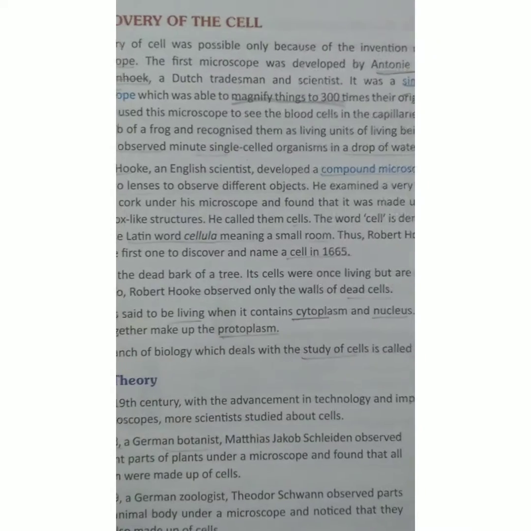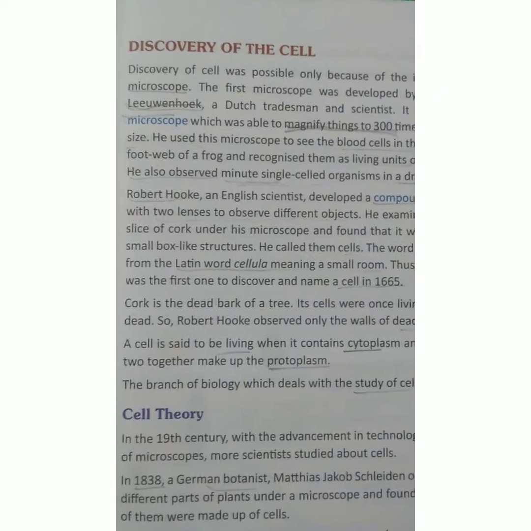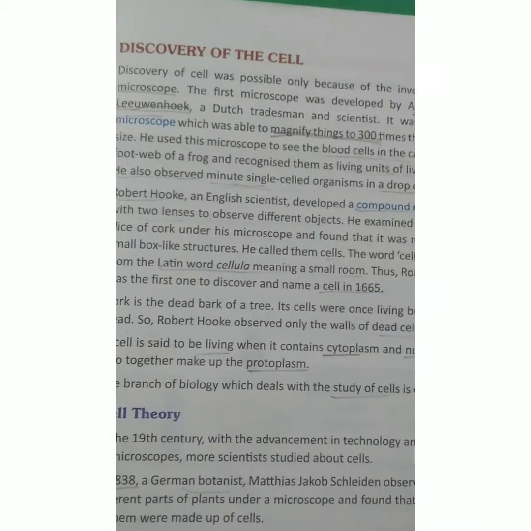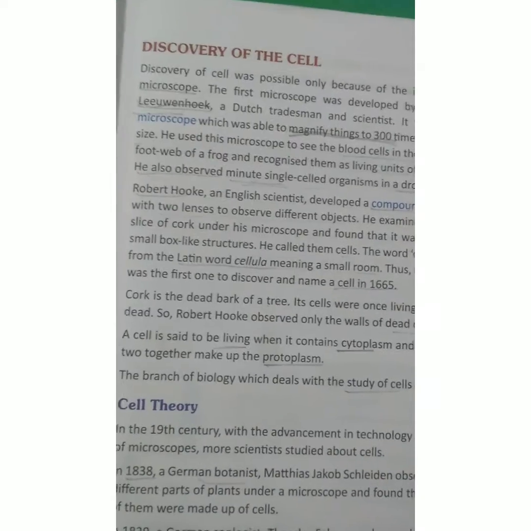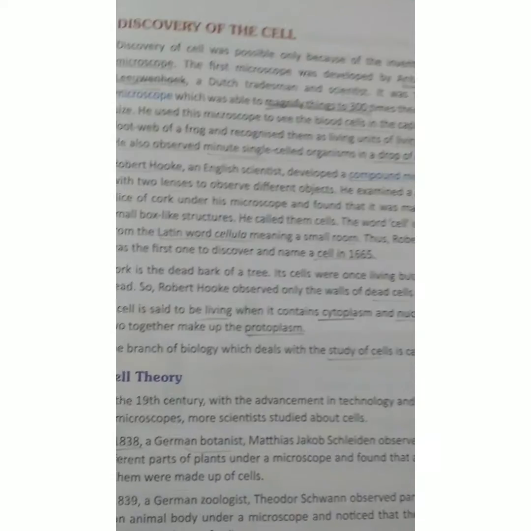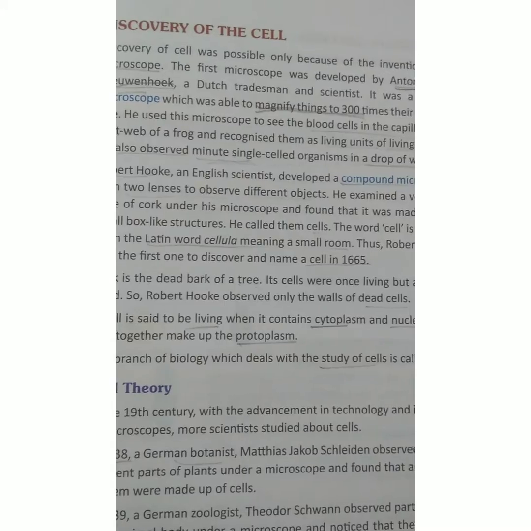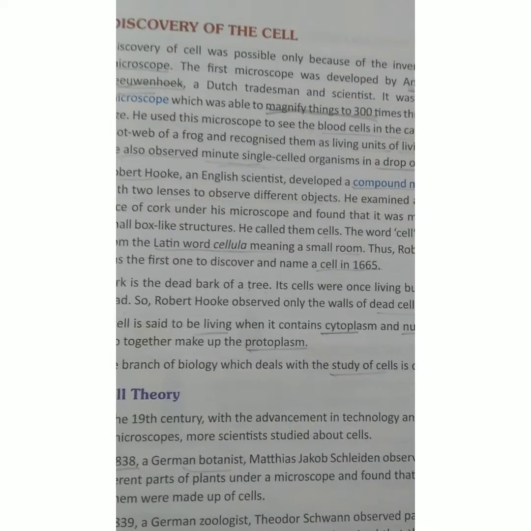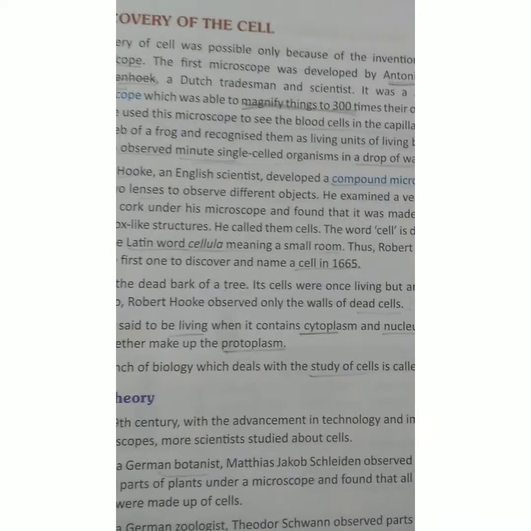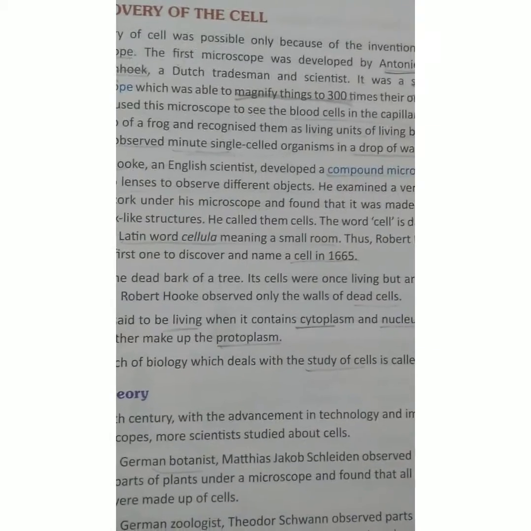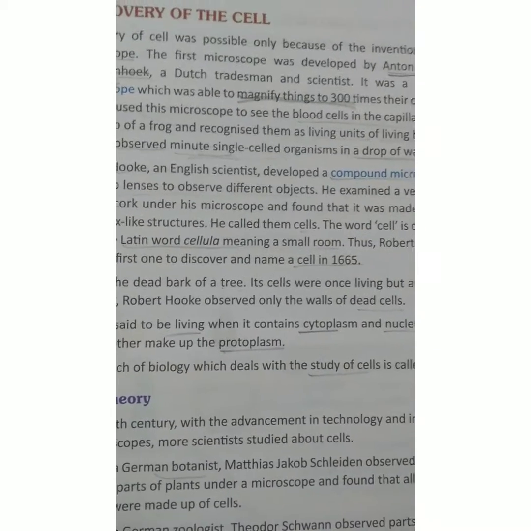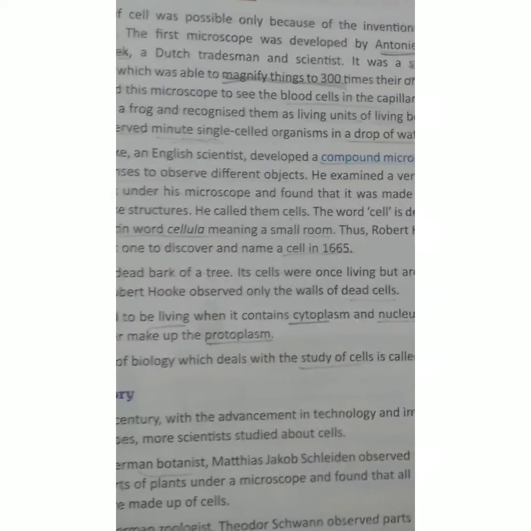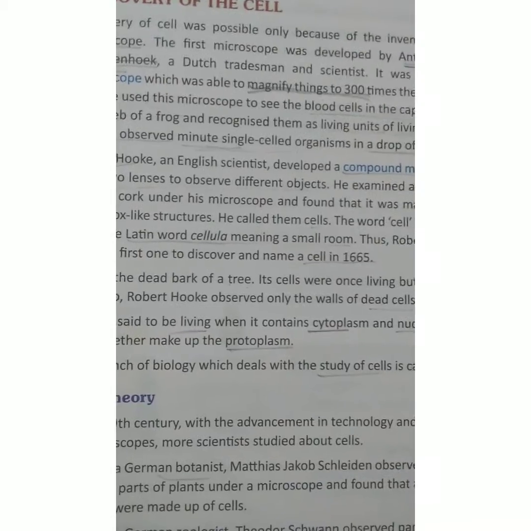This Antony van Leeuwenhoek observed two things. First, he observed the blood cells in the capillaries of a frog, and in that he saw minute things, which were cells, but he didn't give the name cell at that time.